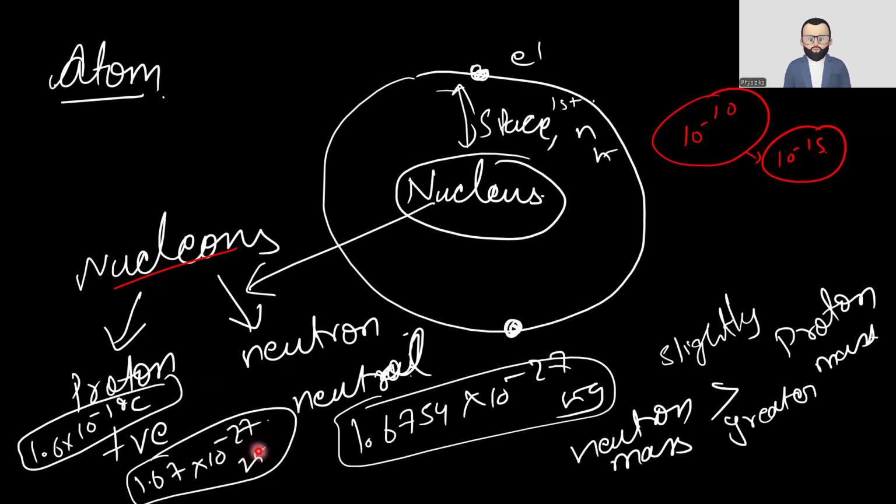The neutron does not have charge, but it has a mass of 1.6754 into 10 power minus 27 kg, that is slightly heavier than the proton. That is, the mass of the neutron is slightly heavier than the proton mass. I think everyone knows this well, so keep remembering this part. Now let's go with the next slide.